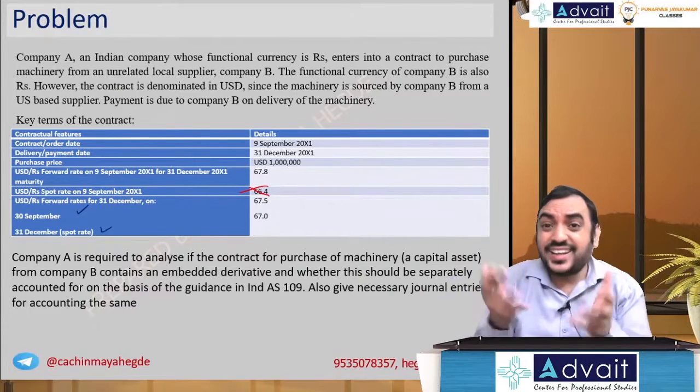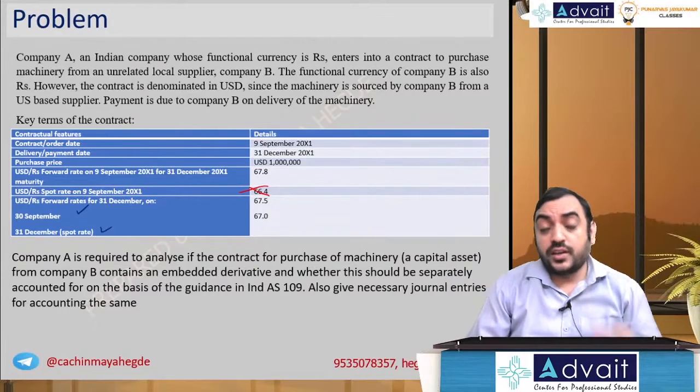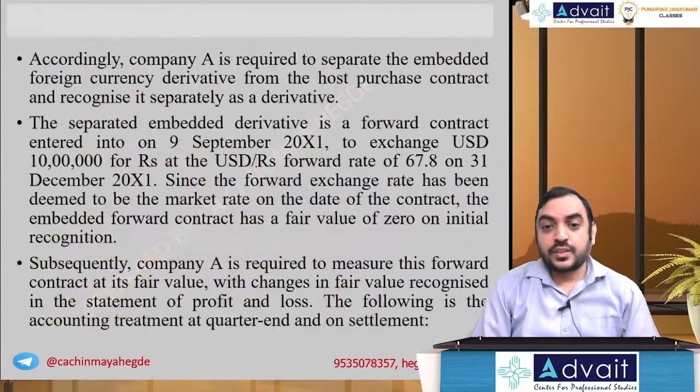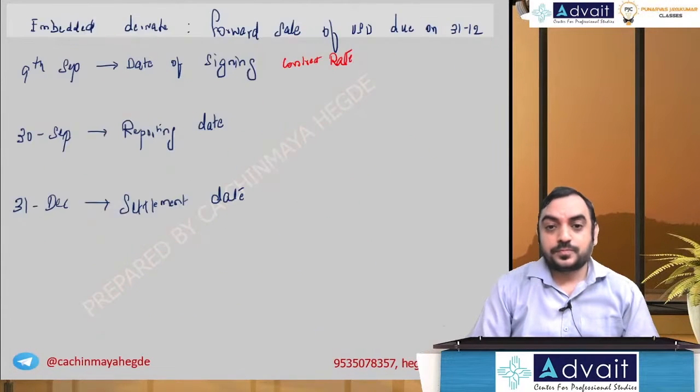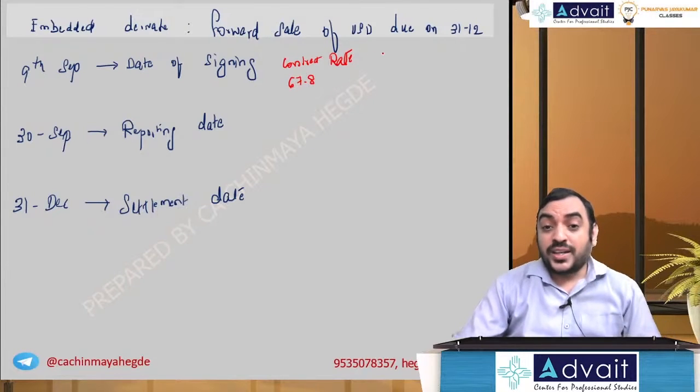So the spot rate does not matter. What is the forward rate, the contract rate? 67.8. The deemed contract rate is 67.8. Now, can you tell me what the market rate is?